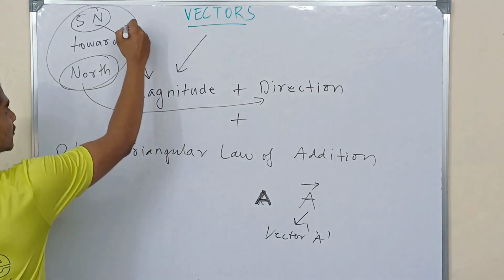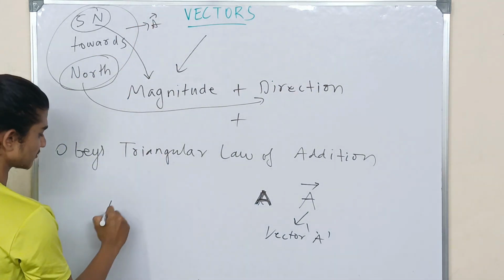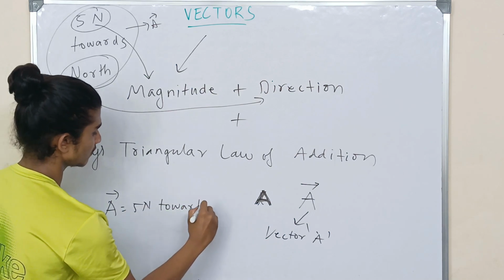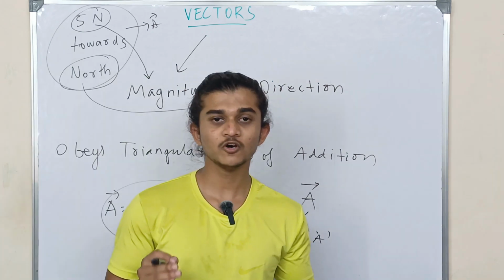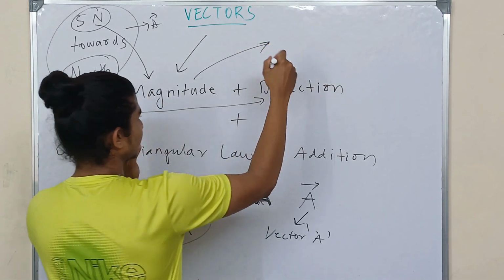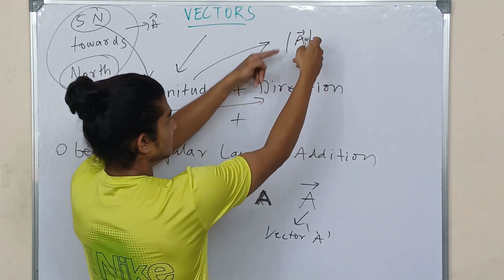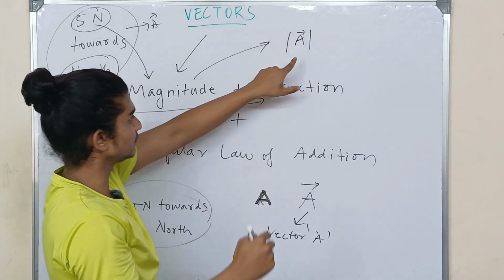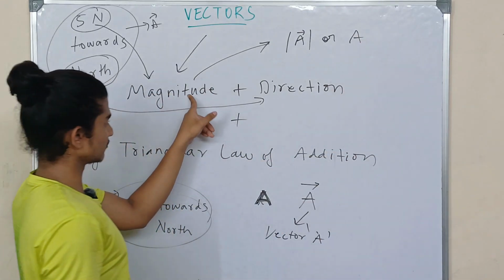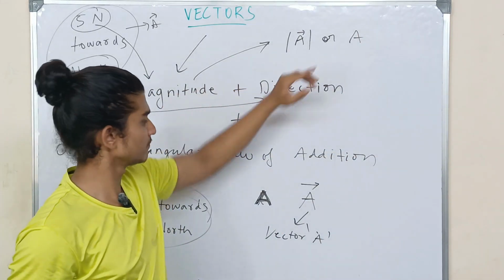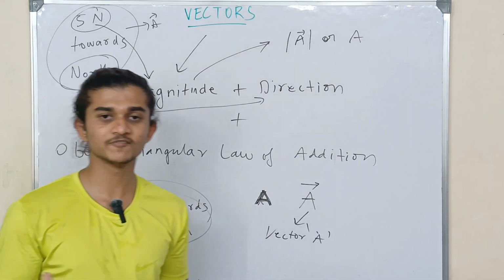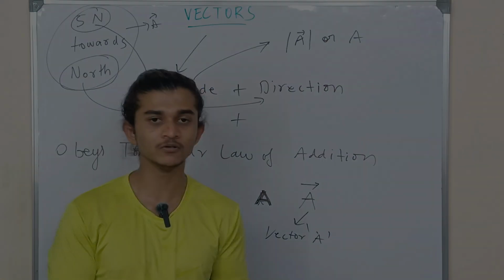So in this particular example, suppose this is vector A. I'm going to write it as vector A is equal to 5 newtons towards north. Now magnitude of A is represented by writing 2 lines at the sides of the alphabet. So this means magnitude of A, or you can simply write it as A. So this is how we represent magnitude of a vector, whereas this is how we represent a vector, and this is how we write in normal form. There are different forms which I'm going to discuss later in the video.